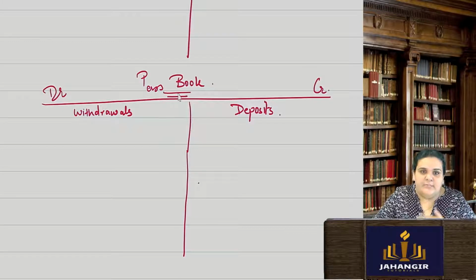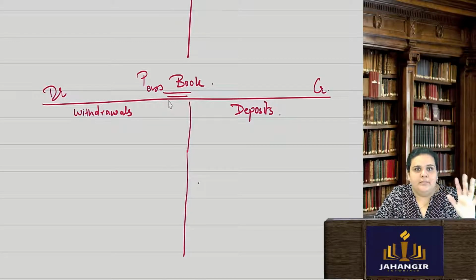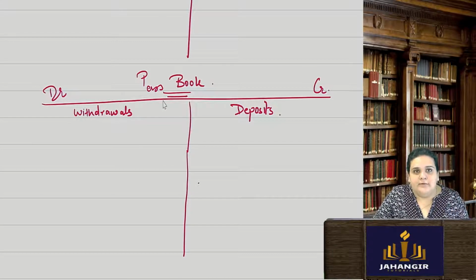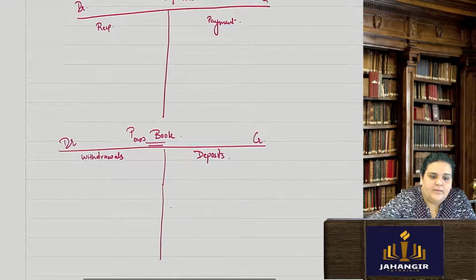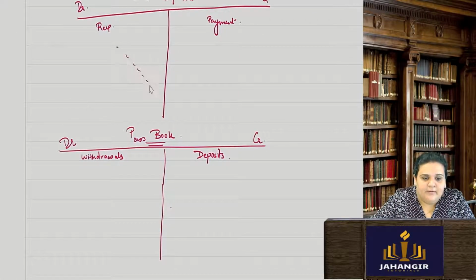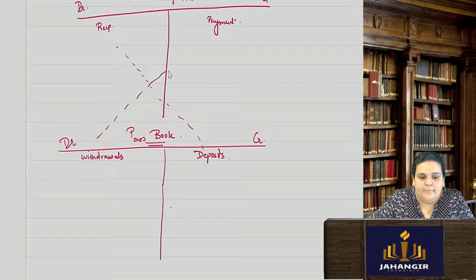Your withdrawals are debit and deposits are credit. The passbook is my account in the bank, the company's account, but how is that shown? The debit side shows withdrawals, the credit side shows deposits. But in my cash book, I have the debit receipts and the credit payments.